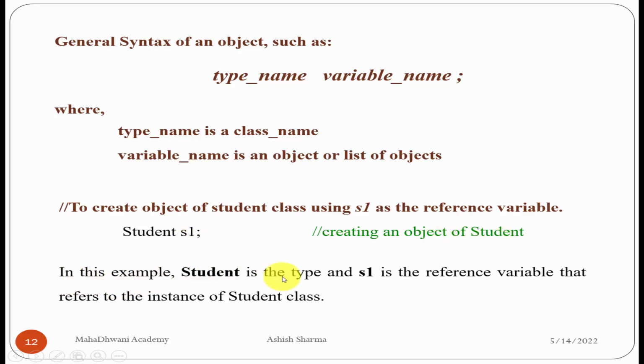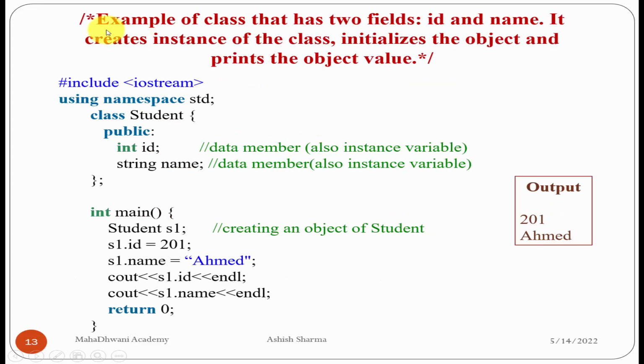In this example, student is a type, and S1 is a reference variable that refers to the instance of the student class. Now in this example, the class has two fields, ID and name. It creates an instance of the class, initializes the object and prints the object value. First, we are taking the library hash include iostream. Using namespace std is the standard namespace, the root namespace of C++.